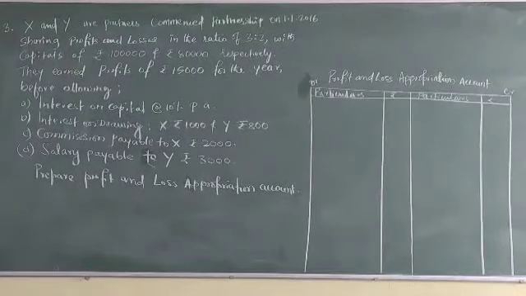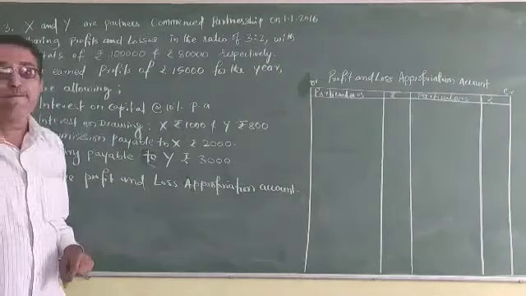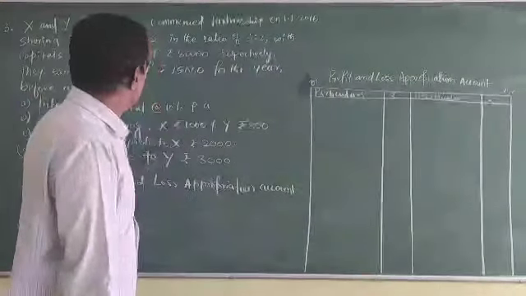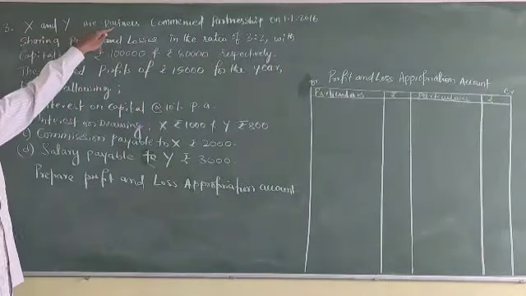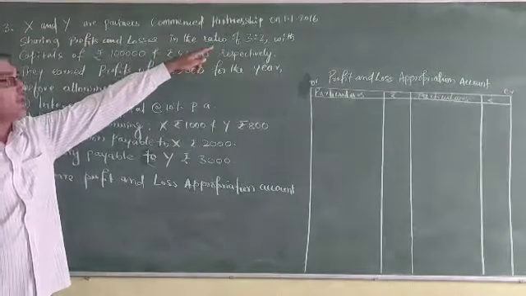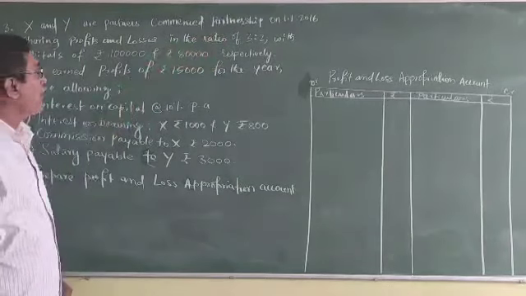Third problem, profit and loss appropriation account. Take down the problem. In the continuation of the same topic, there is a 6 marks question. X and Y are partners, who commenced a partnership on 1/1/2016.